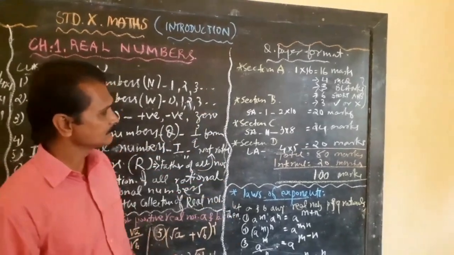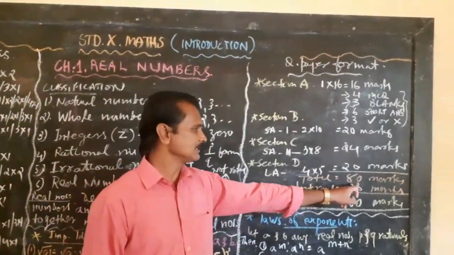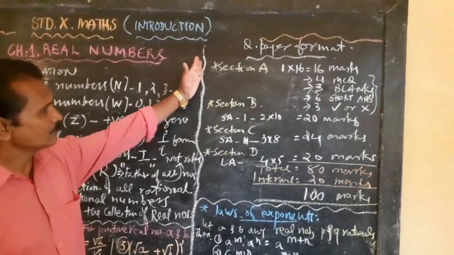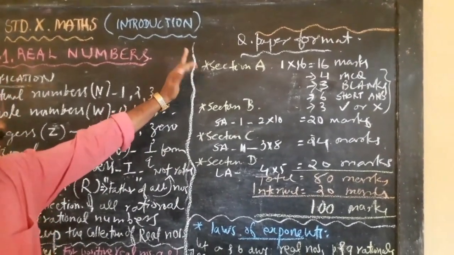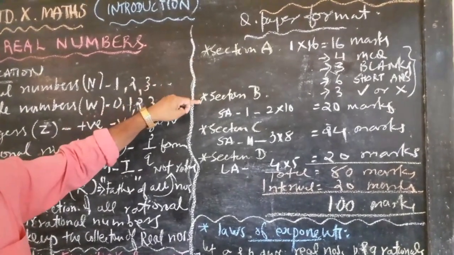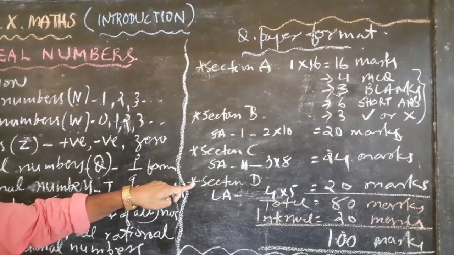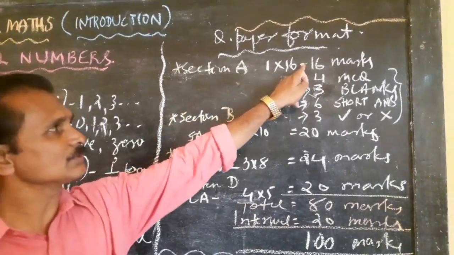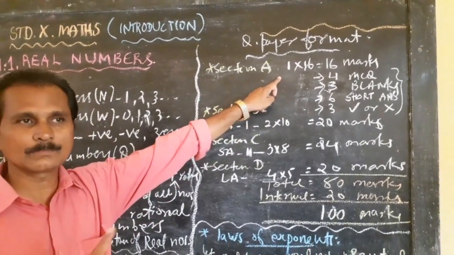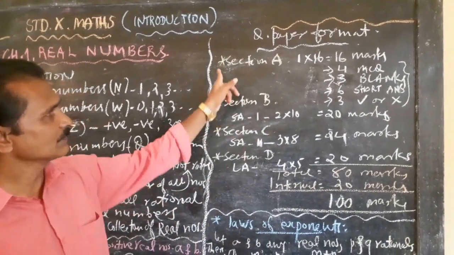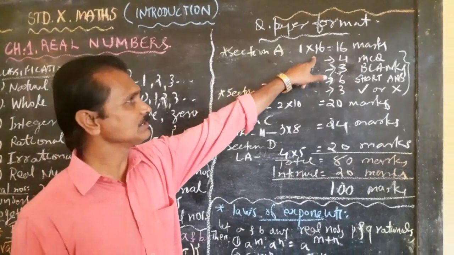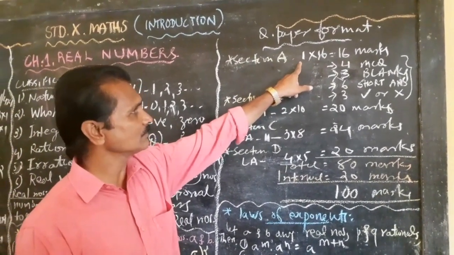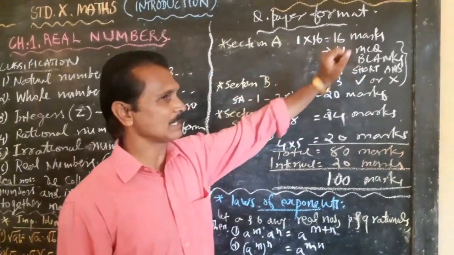And I have written here, the question paper will be of 80 marks. We will have 4 sections. First one is section A, then section B, section C, and section D. Section A contains 16 questions which carry 1 mark each, that means 1 into 16, 16 marks.